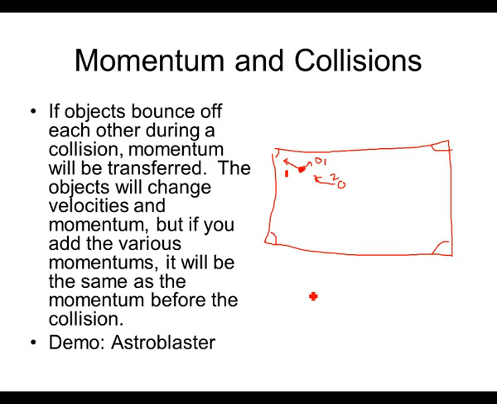Do the same thing with bowling pins, and we can do this. We'll probably do this in class. The video's a little shorter. But we can have all these bowling pins and have our big bowling ball and send it flying and have all these pins scatter in different directions. But if we add up the momentum of each of those pins, they will equal whatever the momentum of the bowling ball was before the collision. And that's momentum.